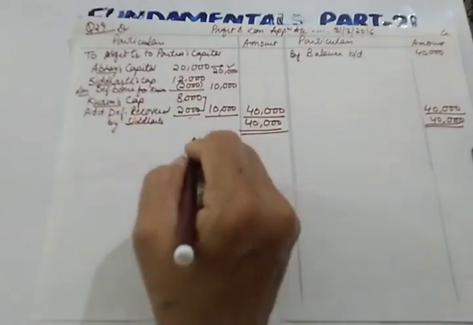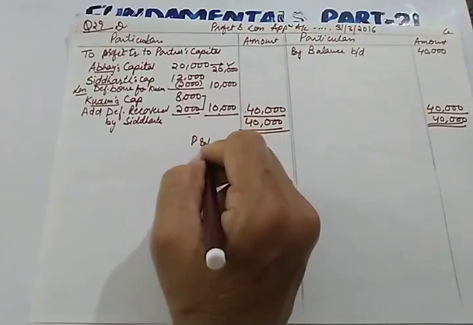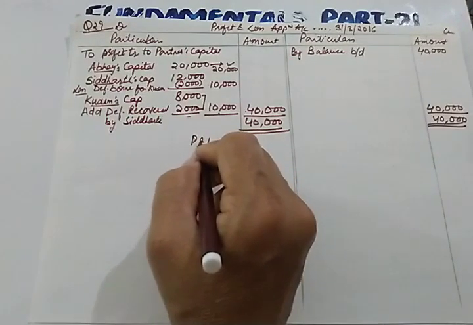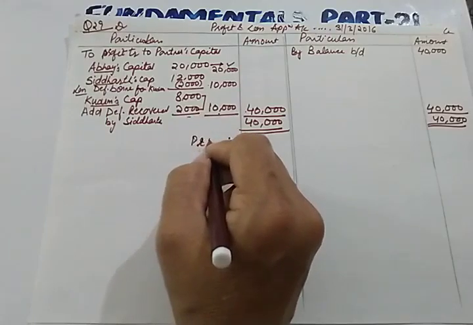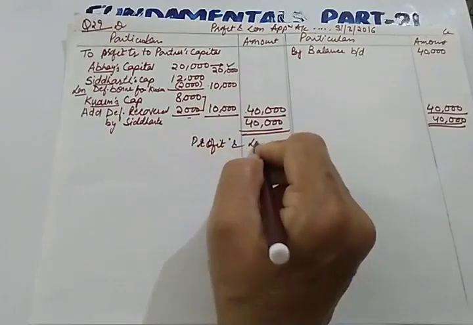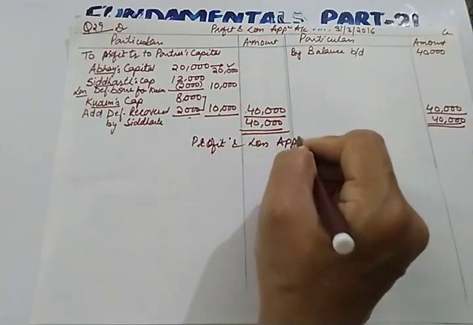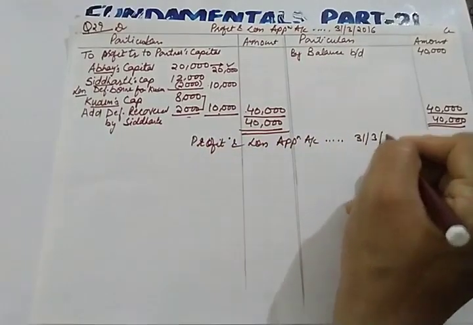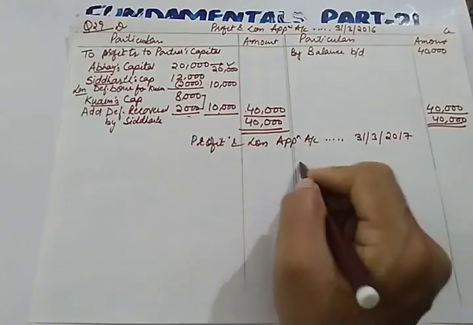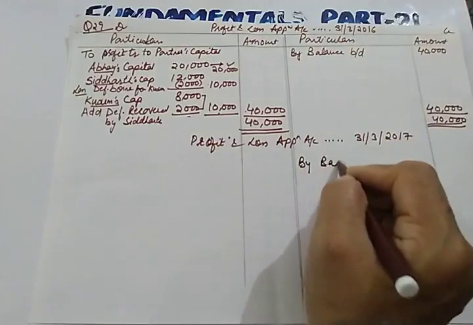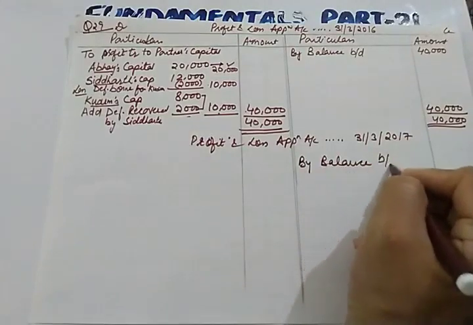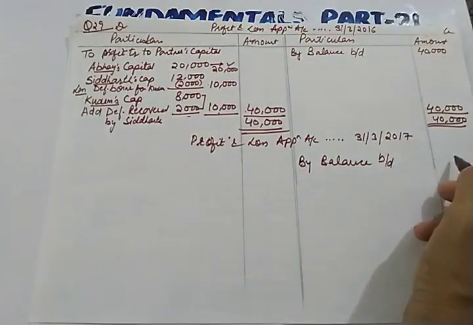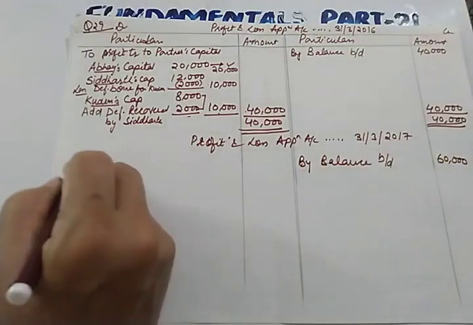Now let us prepare profit and loss appropriation account in the same format for the year ended 31st March 2017. By balance brought down. This is your net profit. How much net profit in the second year? It is 60,000. Let us divide this.